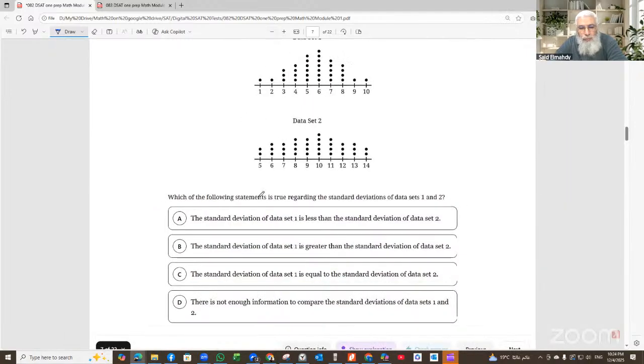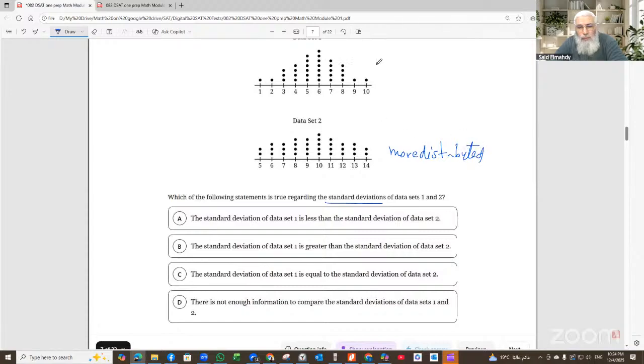Which of the following statements is true regarding the standard deviation? So for standard deviation, this data is more distributed, and this data is more concentrated. So more concentrated data has less standard deviation, and more distributed data has more or larger standard deviation.